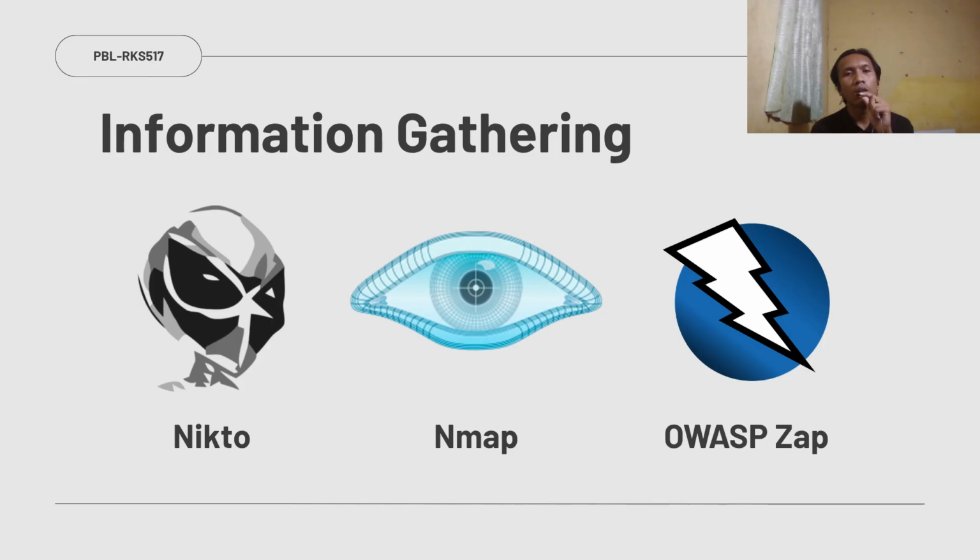For the information gathering phase, we are utilizing several key industry standard tools. These include Nmap for network mapping, Nikto for web server scanning, and WhatsApp for web application analysis.